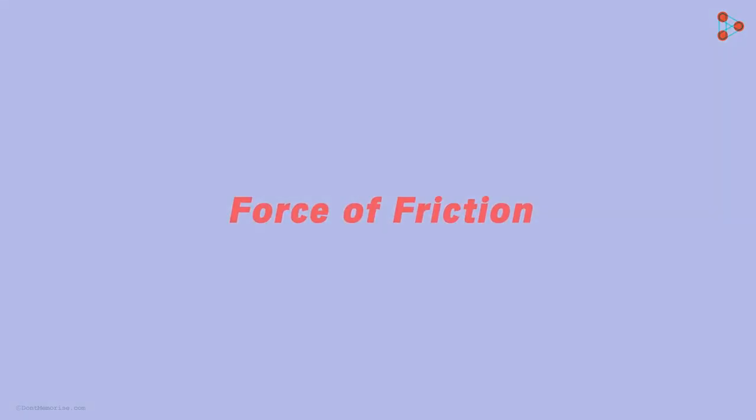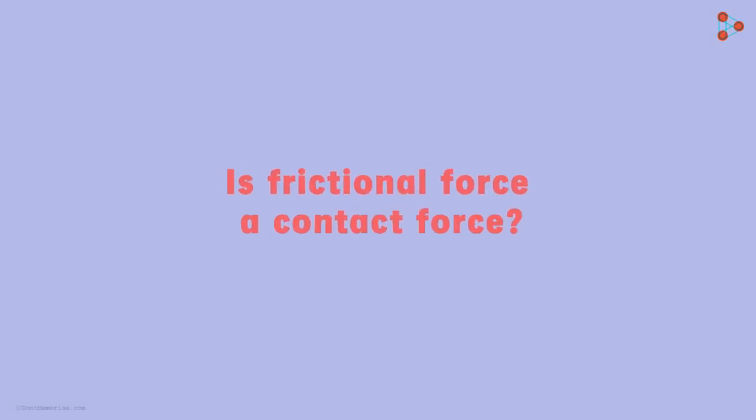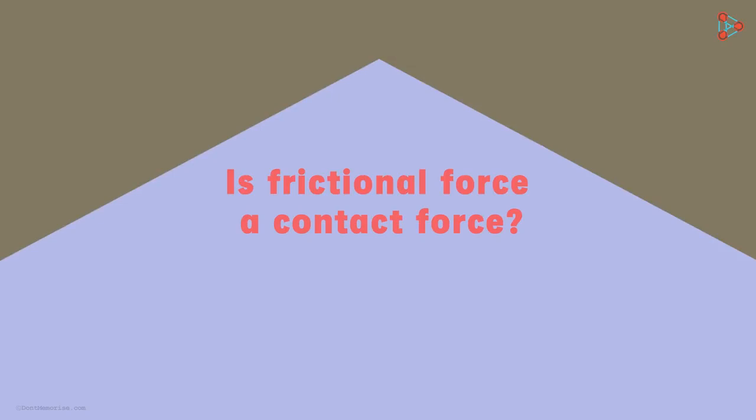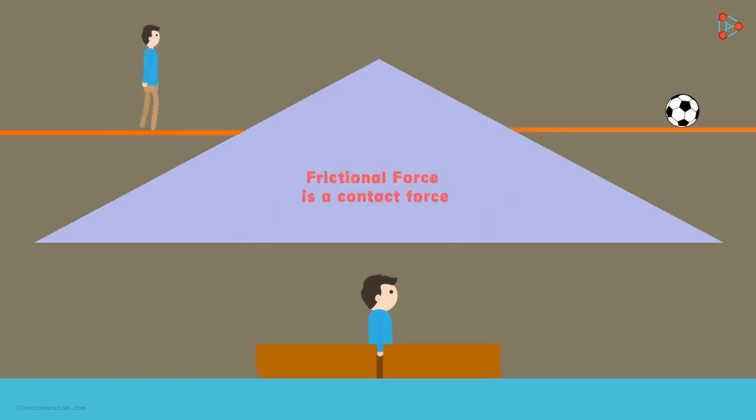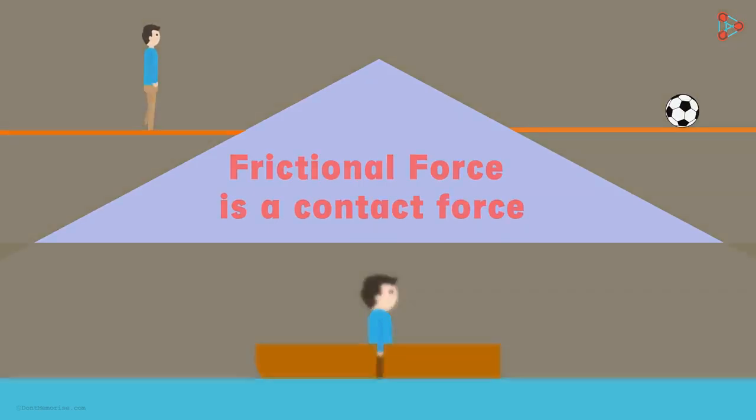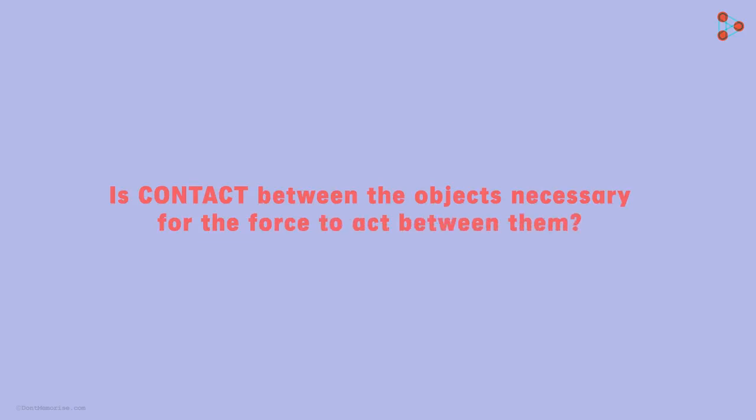So from all the examples that we've seen in this video, what can you conclude about the force of friction? Is it a contact force? We see that in the first example, the ball was in contact with the surface. In the second example, the foot was in contact with the ground. And finally, the boat was in contact with the surface of water. So we can safely say that force of friction is indeed a contact force. But is contact between the objects necessary for the force to act between them? We will see that in the next video.